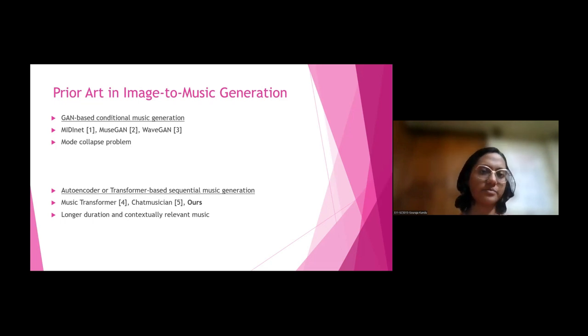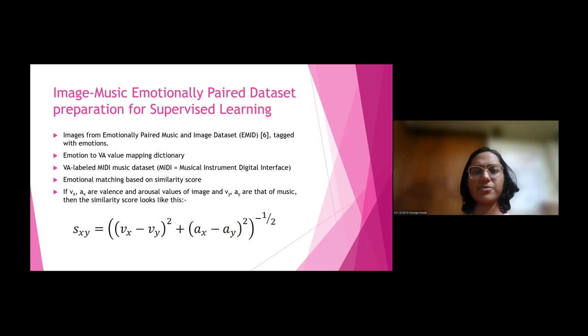First, we prepared the dataset by collecting emotionally paired music and image data, and this is supervised learning. We first collected a VA-labeled MIDI music dataset of size 3000. Then we also collected images which had emotion tags, for example happy, sad, calm.